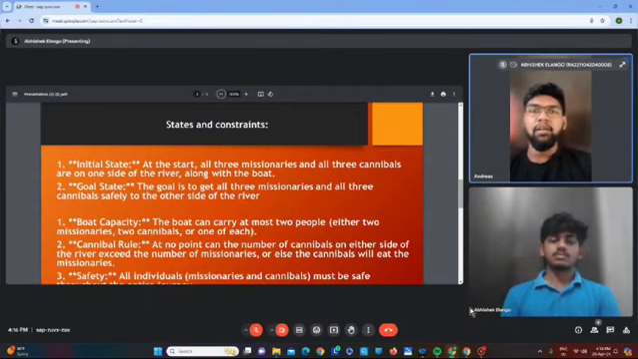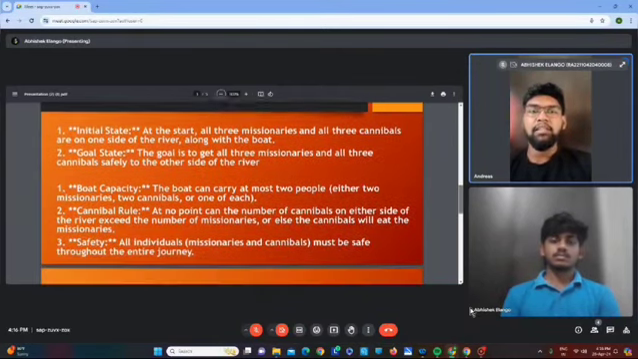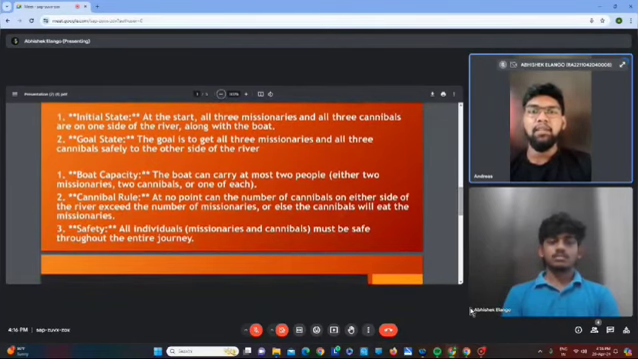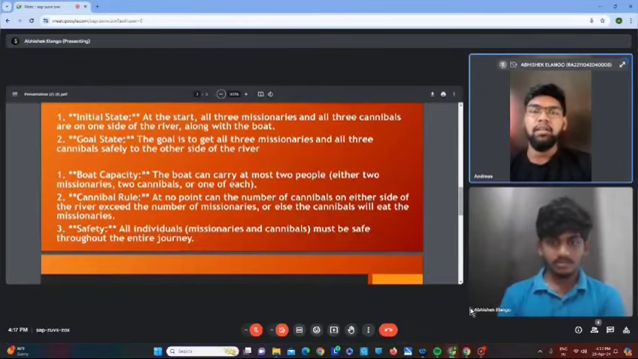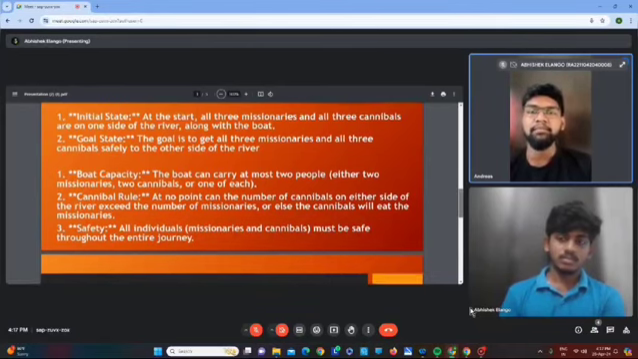And coming to the constraints, there are three types: the boat capacity, cannibal rule, and the safety. Boat capacity. The boat can carry at most two people, either two missionaries, two cannibals, or one of each. Cannibal rule. At no point can the number of cannibals on either side of the river exceed the number of missionaries, or else the cannibals will eat the missionaries. Safety. All individuals, that is the missionaries and the cannibals, must be safe throughout the entire journey.